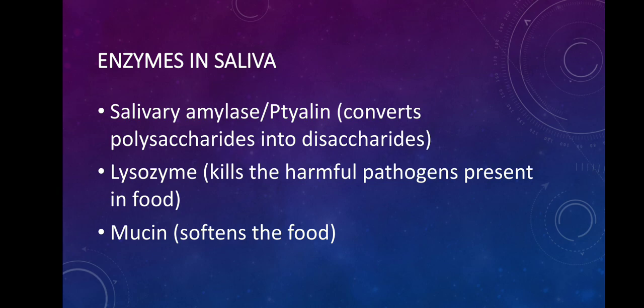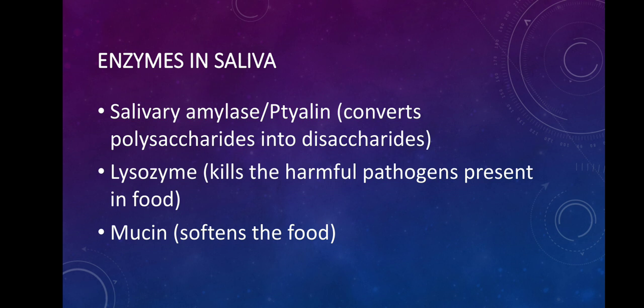Alright, and then the next enzyme which we have is lysozyme. A very important role of lysozyme is that it kills the harmful pathogens which are present in our food. Okay, so what are pathogens? The disease causing organisms are basically called pathogens. So lysozyme kills the harmful pathogens which are present in our food. Then we have the last component in our saliva, which is mucin. So, when we talk about saliva, one thing which comes to your mind is that saliva is a liquid which is always there inside our mouth, and it has quite a gel like consistency.